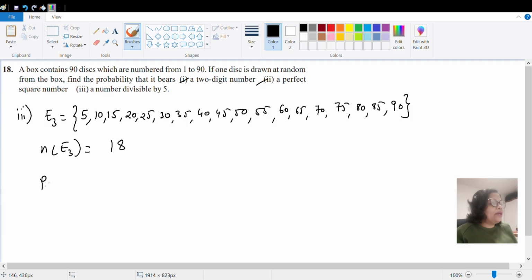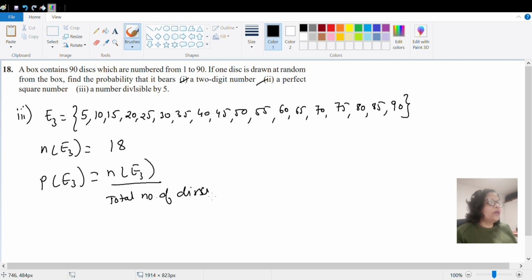So probability of this event will be n of E3 upon total number of disks. So it will be 18 by total number, that is 90. Right? So if you do 18 by 90, we know 18 ones are 18 and 18 fives are 90. So the probability is 1 by 5. I hope you have understood this question.